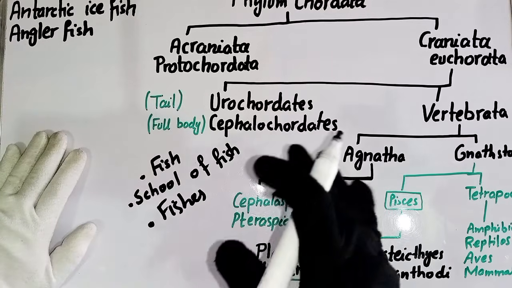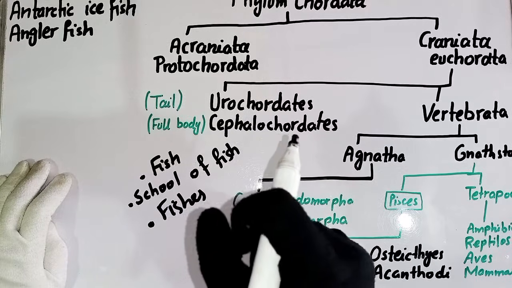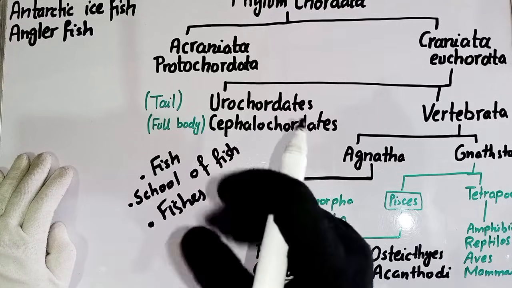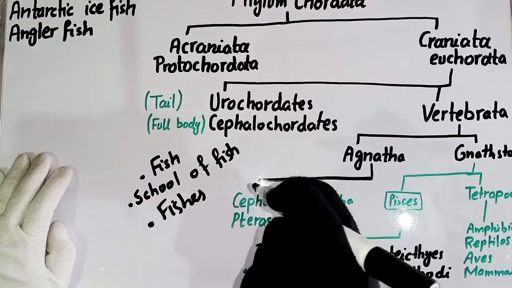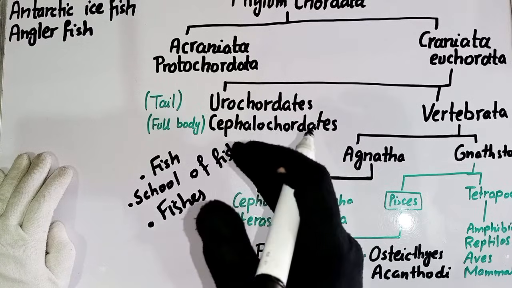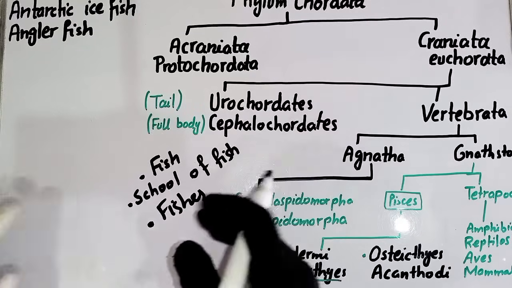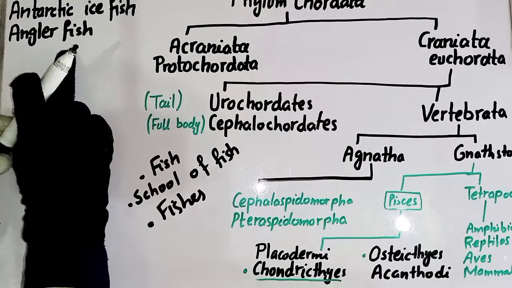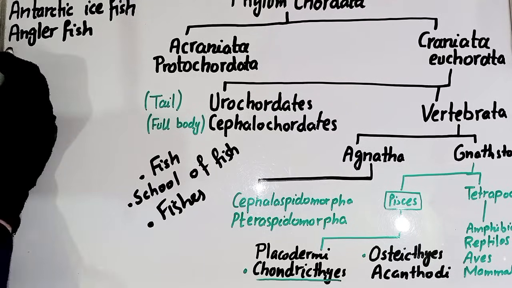The third point is that generally we say the eyelid is absent in fishes, but a nictitating membrane is present in the shark. This membrane protects the eyes from the entering of water and helps the fish to see in the water. The nictitating membrane is also present in humans, but as evolution took place, it is no longer used, and it is a vestigial organ in the human body. The next one is: name the fishes that have eyelids. The first is the milk fish.